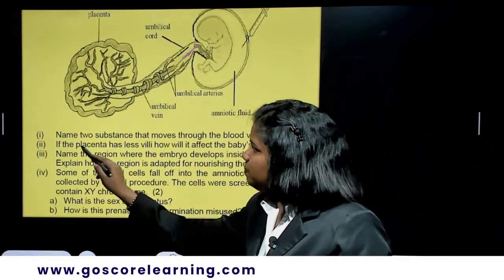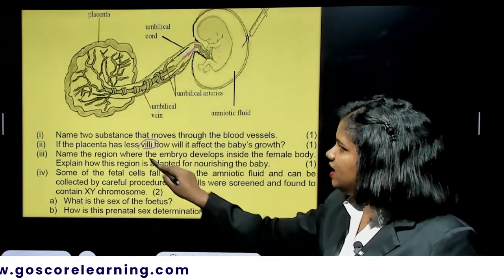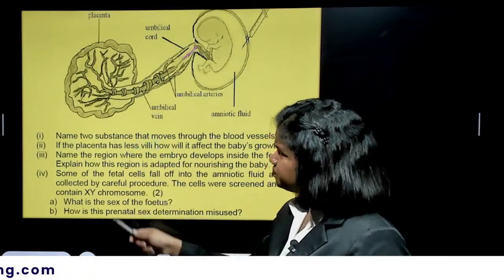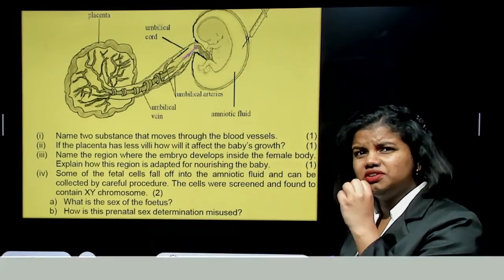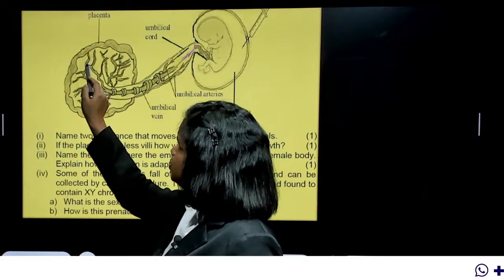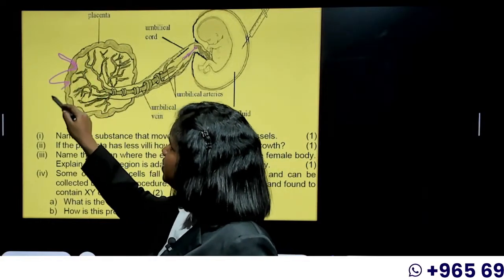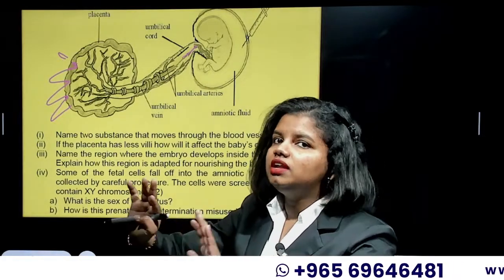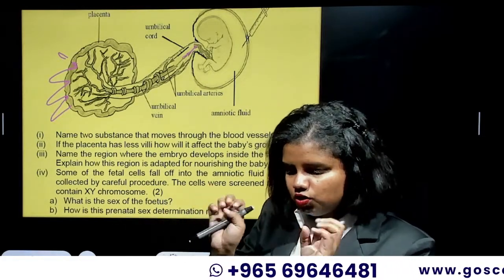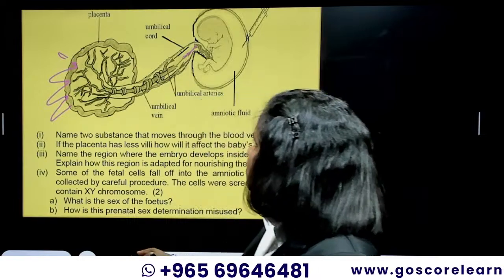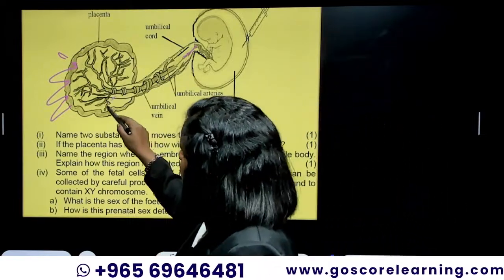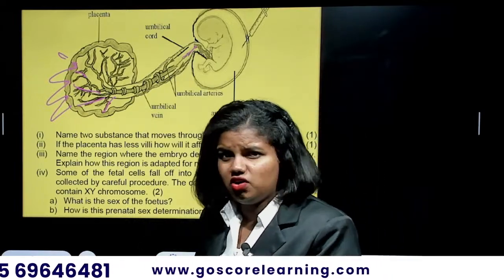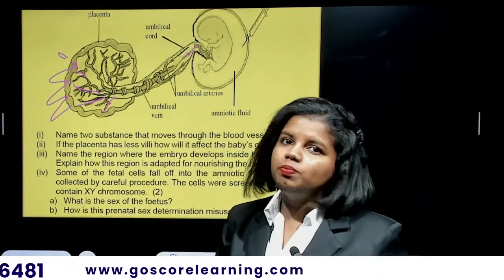Second question is, if the placenta has less villi, how will it affect the baby's growth? As you know, villi are the finger-like extensions. The placenta has finger-like extensions which are attached to the uterine wall, where the exchange of blood or waste happens.